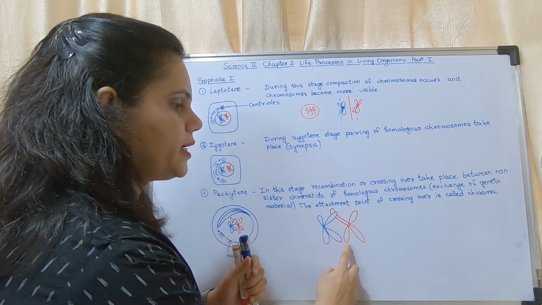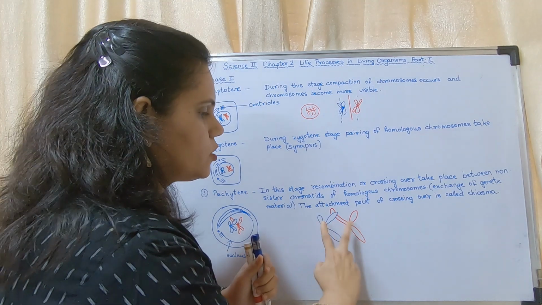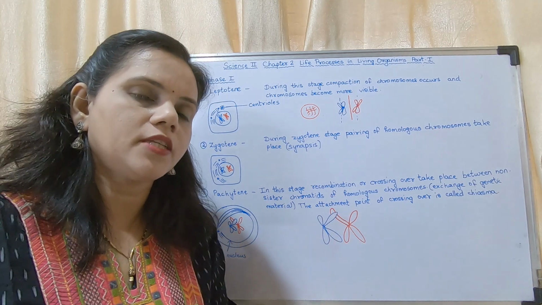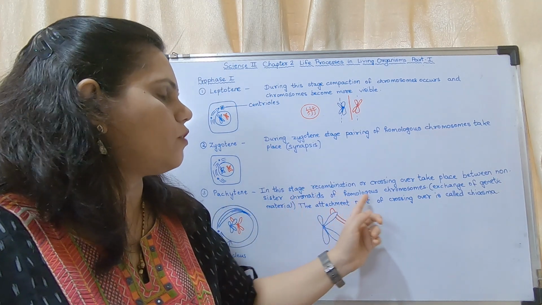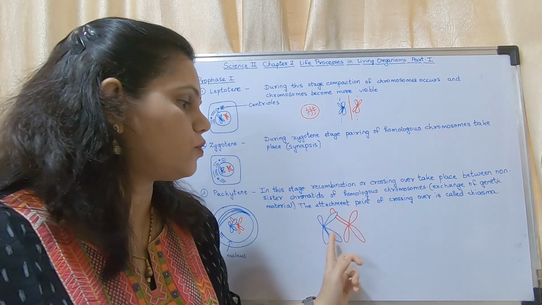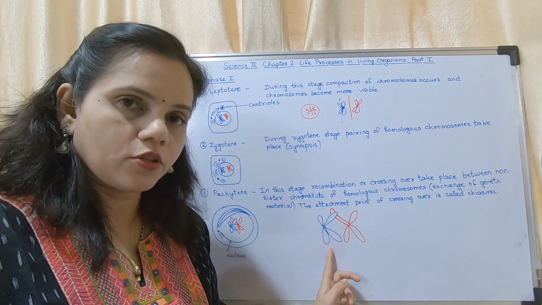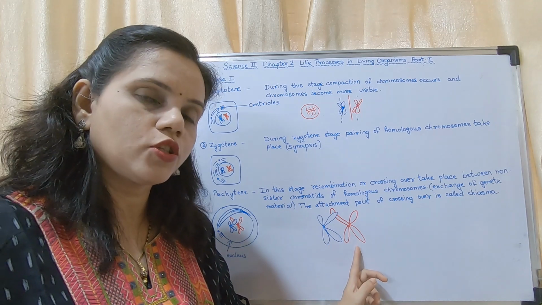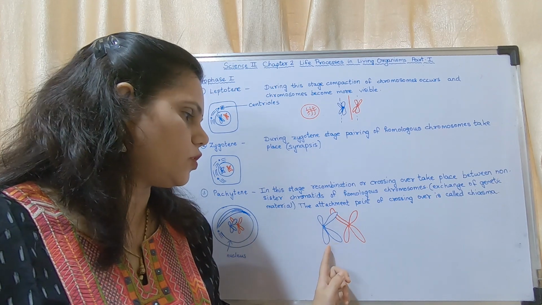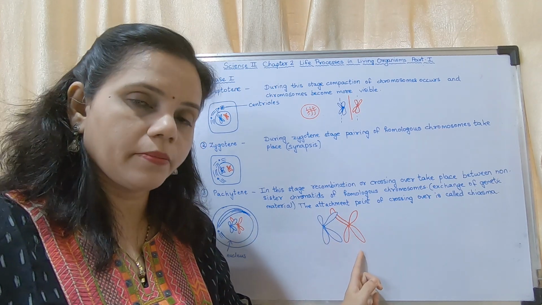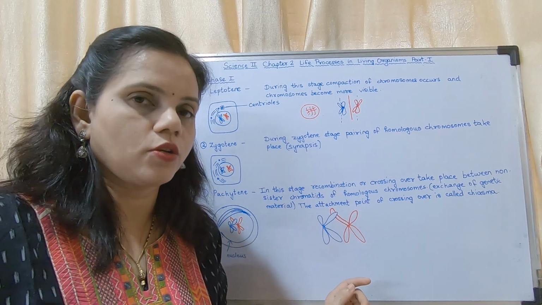Which are sister chromatids? These two are sister chromatids, and these two are sister chromatids. So the recombination is taking place between two non-sister chromatids of homologous chromosomes. This is chromosome number 1, and this is also chromosome number 1. Crossing over does not take place between chromosome number 1 and chromosome number 13. It never takes place because it has to be homologous chromosomes.